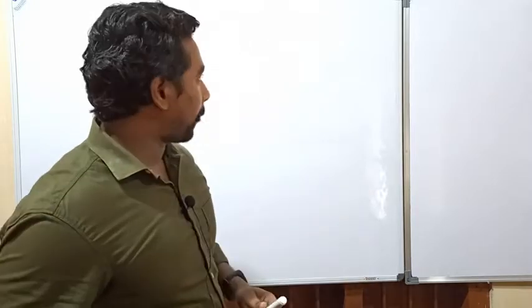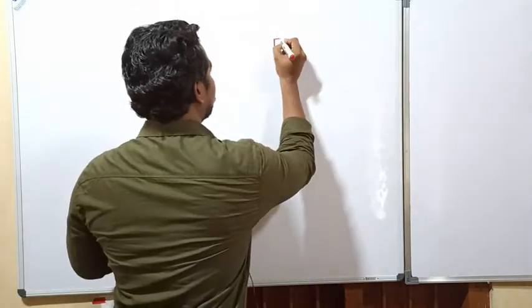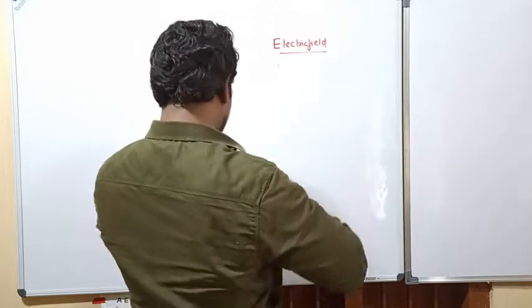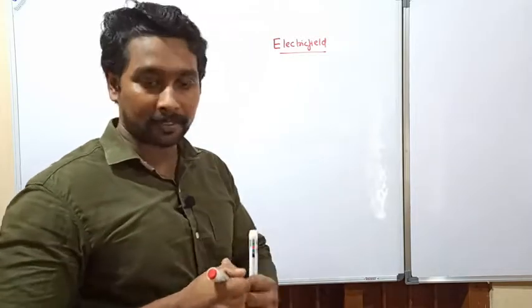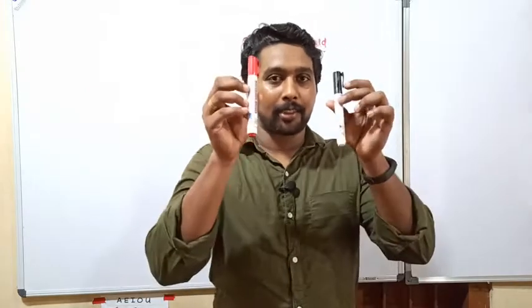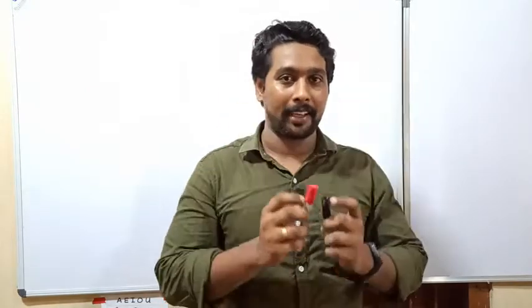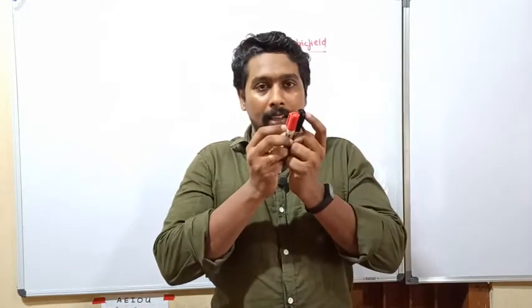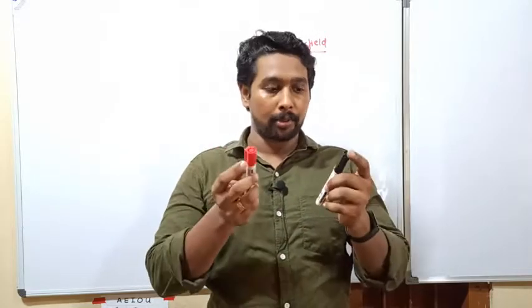What do you mean by electric field? Let's talk about magnet. You may all know about magnets, right? Okay? Let me take 2 magnets. These are 2 magnets. Let's assume that these are 2 magnets. What happens when we bring these 2 magnets together? Sometimes it may attract, sometimes it may repel with respect to the poles. Okay?